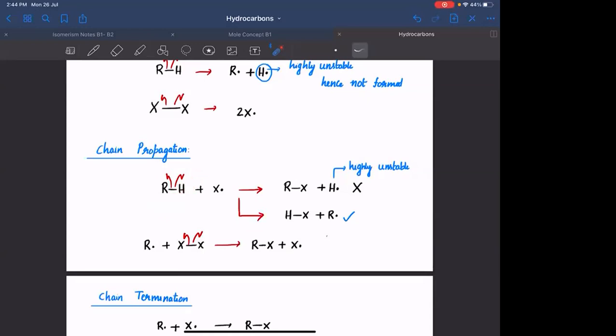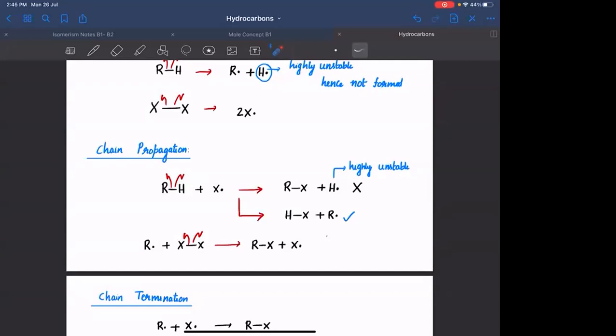which will lead to the formation of R free radical. This will again react with X2 which is present in the room, which will lead to the formation of RX and X free radical. ये होता जाएगा, एंडिंग में क्या होगा, सारा का सारा RH जो रहा होगा, it will be reacting to form RX. Agreed? Okay. In the other part of the room, in the other half, the same reaction will be happening. Clear hai? This will be possible if and only if the two halves are completely separated.